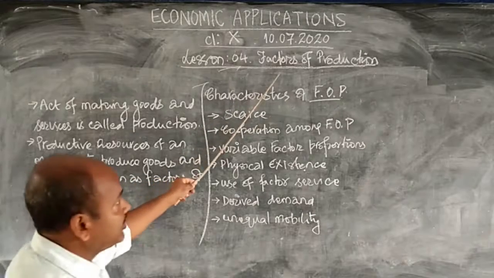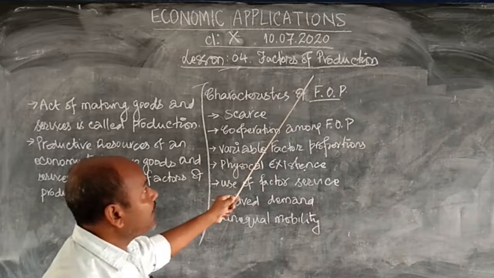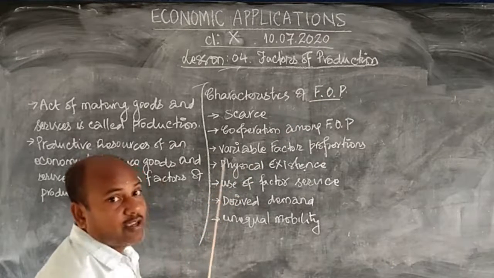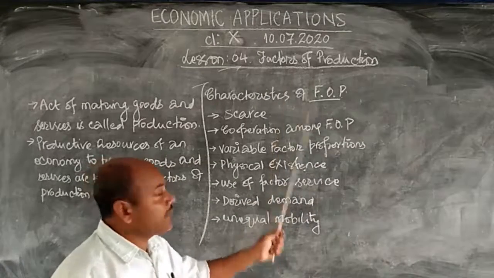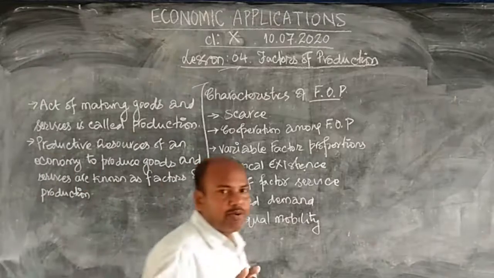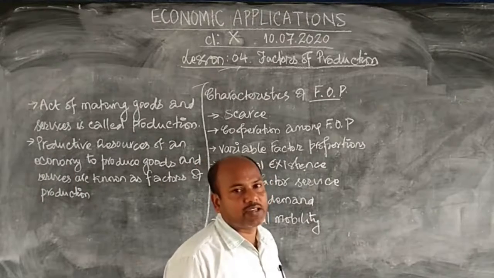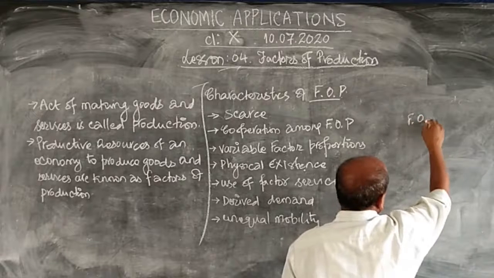Now what are the factors? You have understood what is production? Now what are the factors of production? Definition also learned. But what if you have to categorize, then what are the different factors you require in the production? In every production, there are 4 factors required. Factors of production.